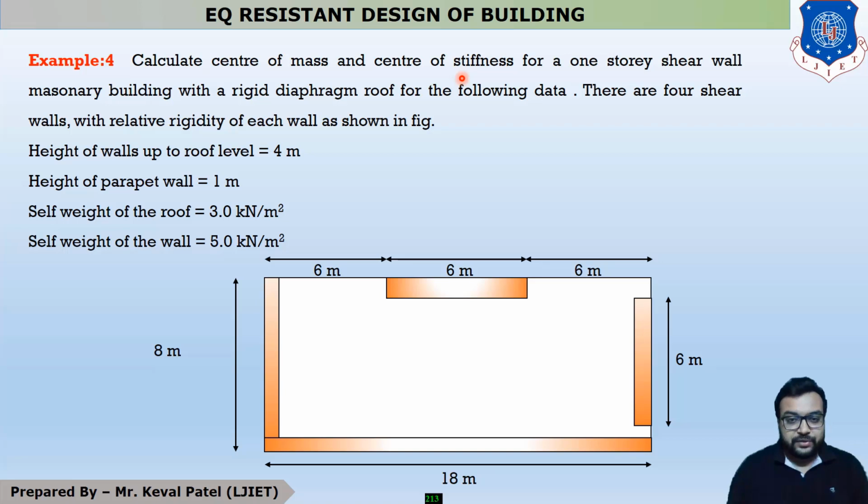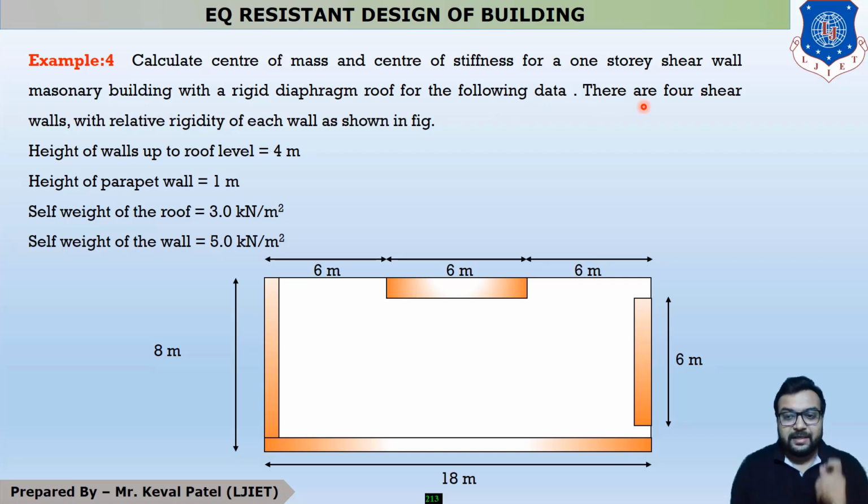You all know why we have to provide shear walls: to take vertical and horizontal loads, mainly horizontal loads, to protect against earthquake. So these 4 shear walls are considered while we calculate the center of stiffness for a 1 story shear wall masonry building with a rigid diaphragm roof for the following data.